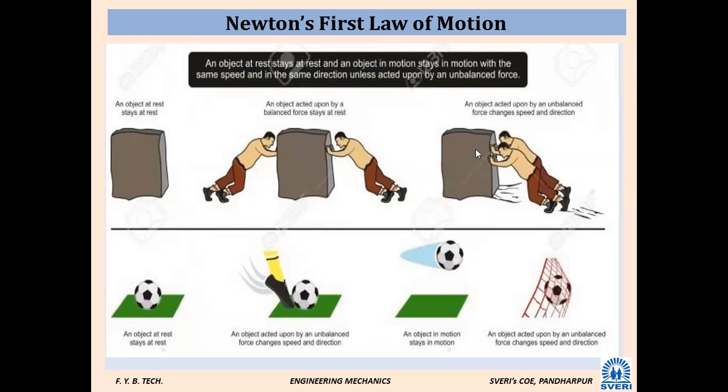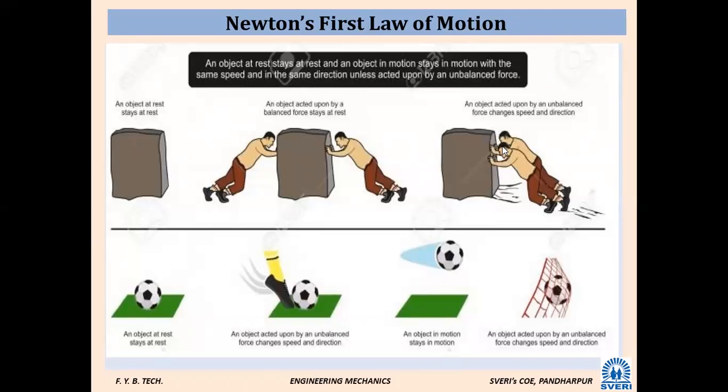Now the same object, we will see in the third example. There is an object which is in static condition. There is an external force in this direction and in this direction. Both are in the same direction. Now tell me whether the object is in static condition or in motion, dynamic condition. Dynamic condition, because the external forces are unbalanced. They are not balancing each other. An extra force has come on it, so the state of the body is going to change from static to dynamic.